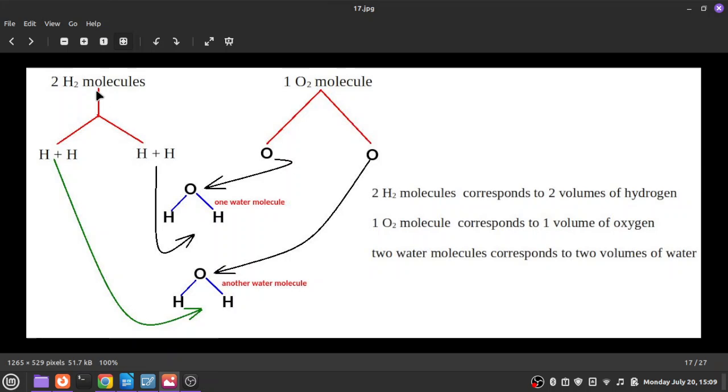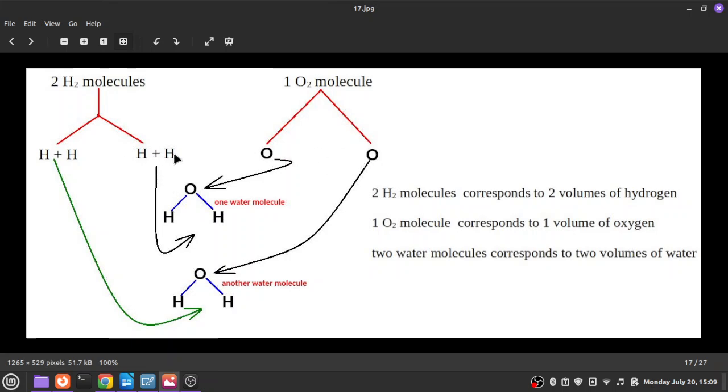Once heat is applied, the 2 H2 molecules are separated into 4 hydrogen atoms. 1 O2 molecule is separated into 2 oxygen atoms.